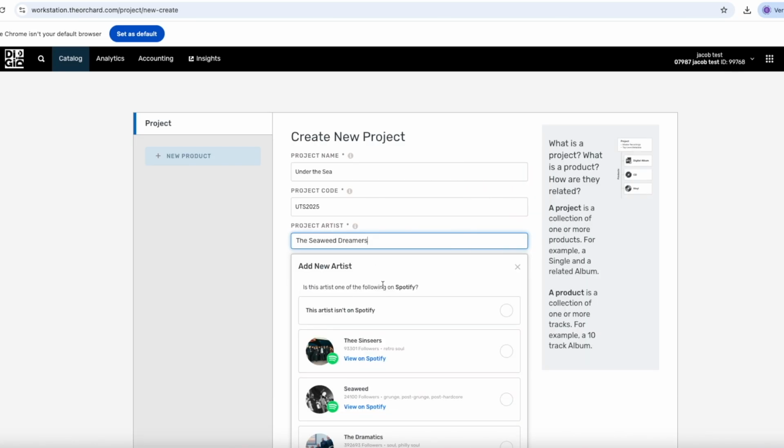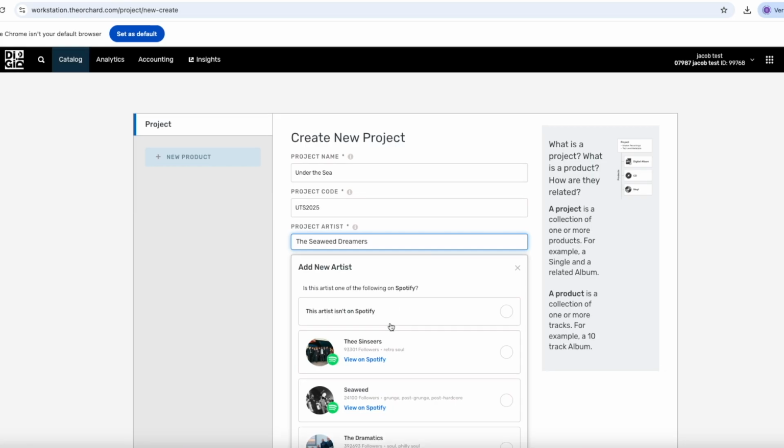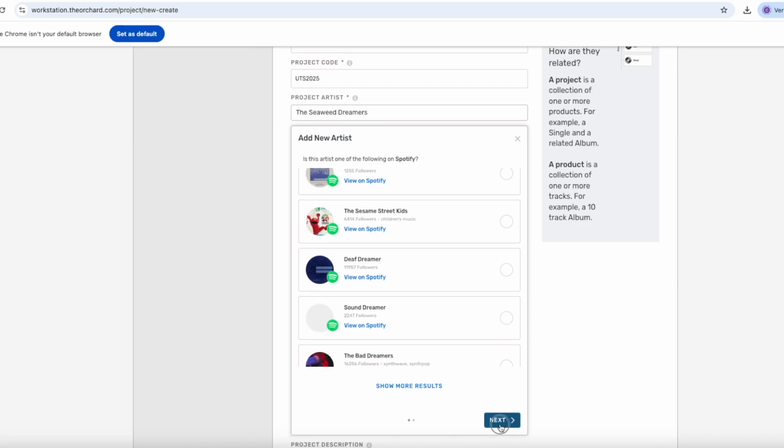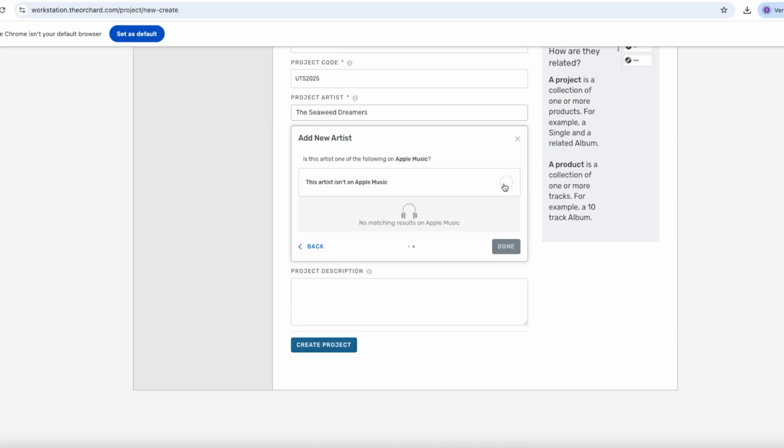Now, the system will ask whether it's one of the following profiles. If the band or artist has already released music before, we might find the artist profile in this list. You will then click on the circle next to the correct profile and press Next. Since The Seaweed Dreamers is a brand new artist, they don't yet have an artist profile on the streaming services. So we select This artist isn't on Spotify, and then we click Next. And we do the same for Apple Music. So we click there, and then we press Done.